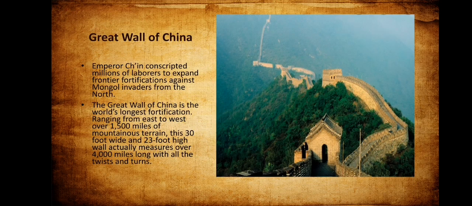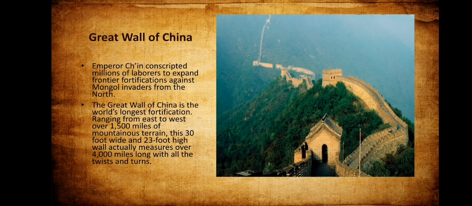A very, very important place that we are going to mention is the Great Wall of China. The Emperor of Qin conscripted millions of laborers to expand frontier fortifications against Mongol invaders from the north. So basically it was built to keep invaders outside of the country.